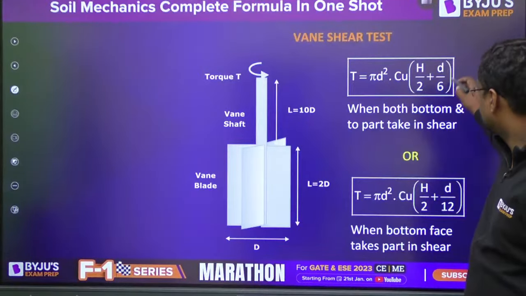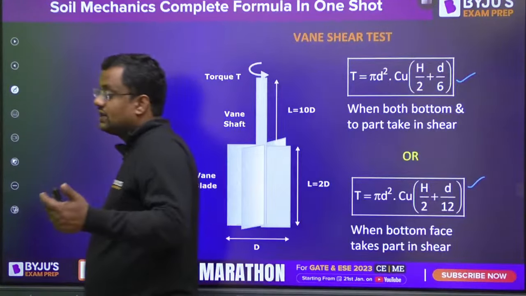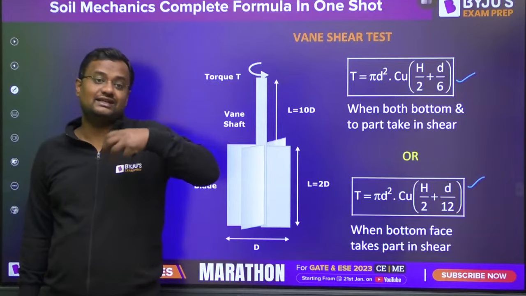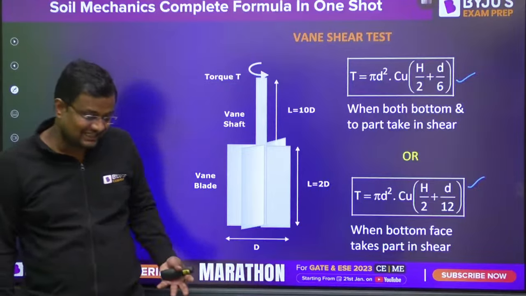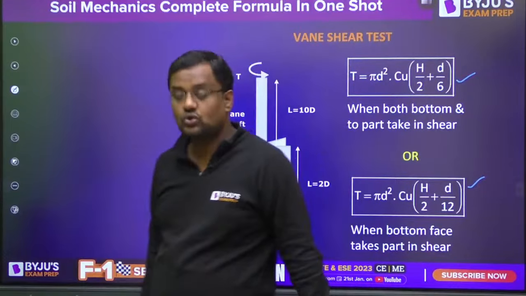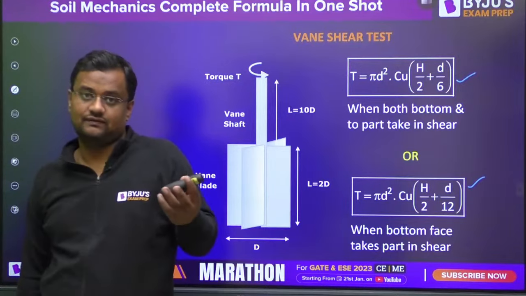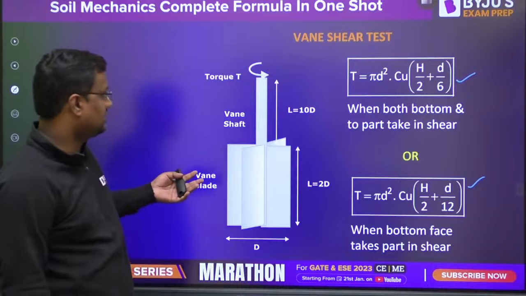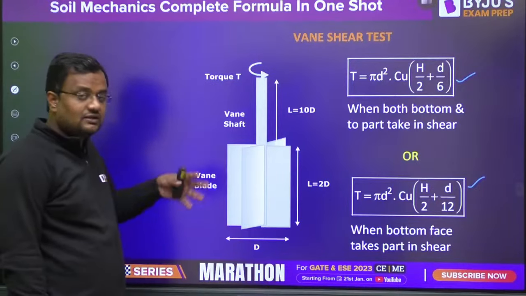Now, the vane shear test. We apply the vane shear test when the soil is very sensitive. That means if we take that soil to the lab, its properties will be drastically changed. So in that case, we test the soil in the field itself. That is why we use the vane shear test. Those soils are very sensitive, and if we take them to the lab, their properties will change.